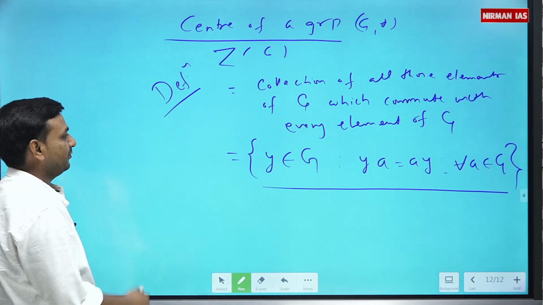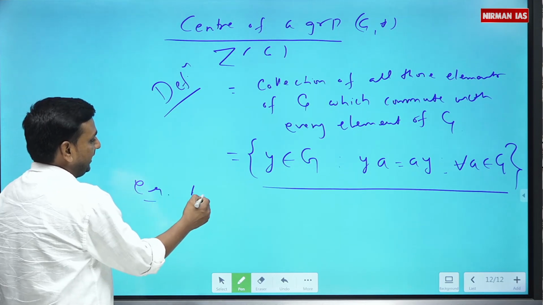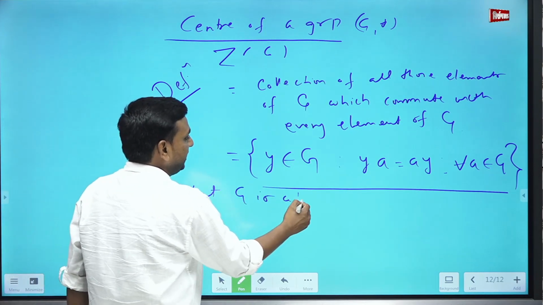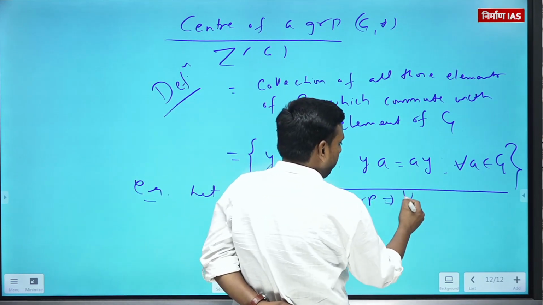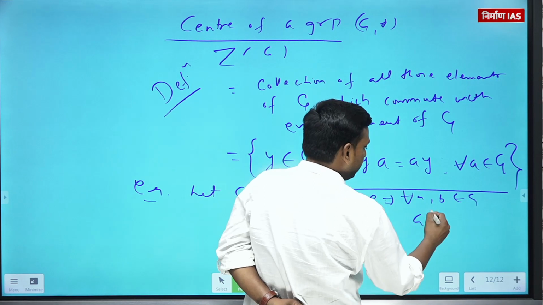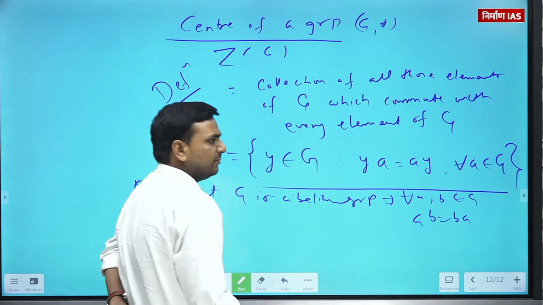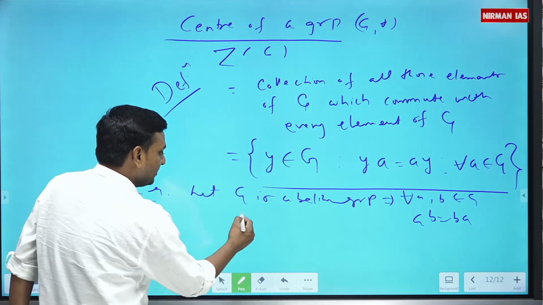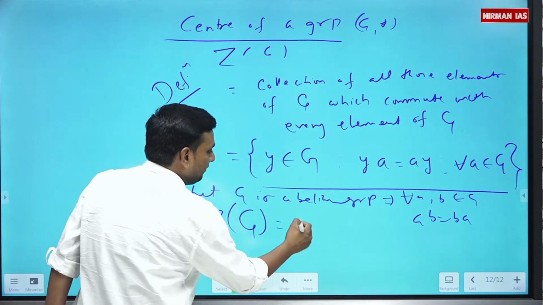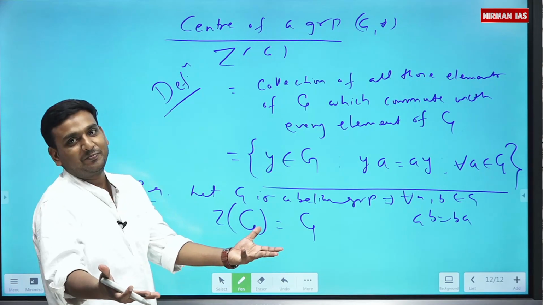For example, let G be an abelian group. If it is abelian, then for all a and b in G, ab will be ba. That means each element commutes with every other element. That means the center of an abelian group will be nothing but all elements of the group G.